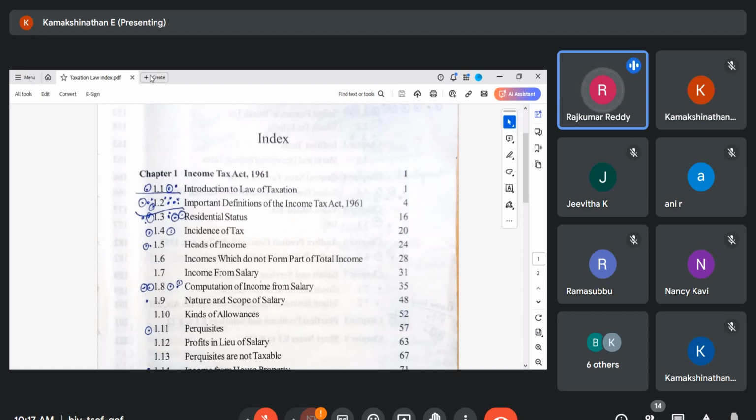For that entire assessment year, income of a person is calculated, then he or she will pay the tax to the income tax department. We pay quarterly, all those things are there, but when calculation of the income takes place, it will take place only for the assessment year. So assessment year starts from April of the financial year. So it's a 12 months period.